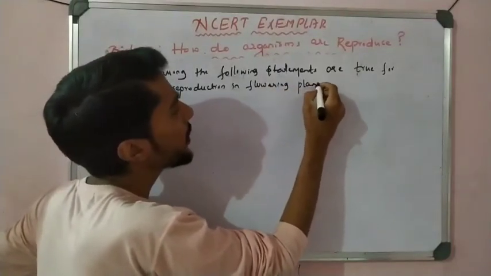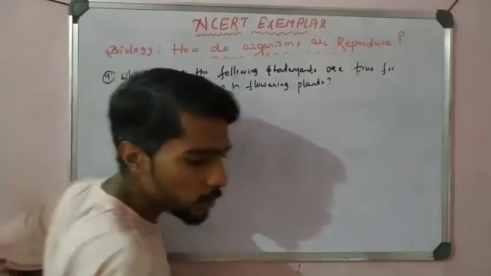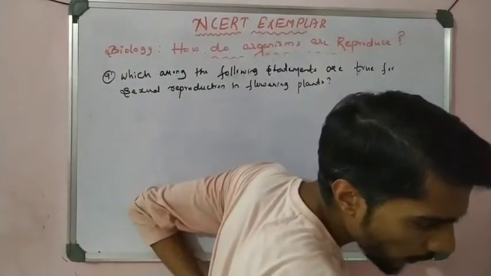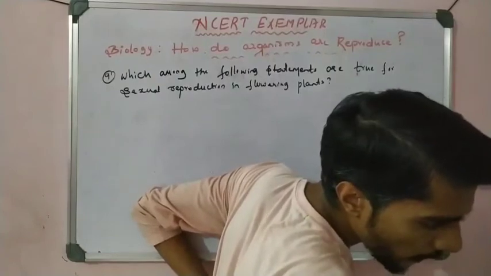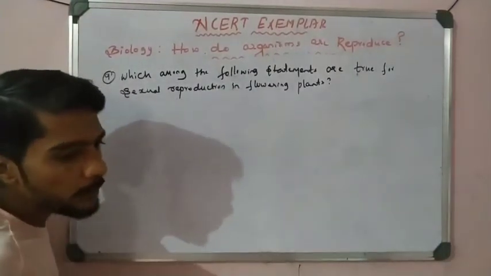And the flowering plants are nothing but what? Angiosperms. Okay, angiosperm family. You have to remember the flowering plants are nothing but angiosperms.